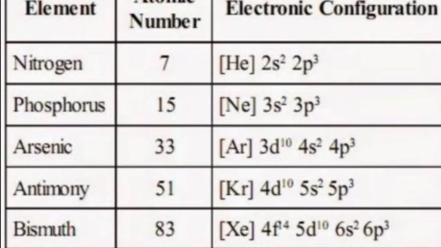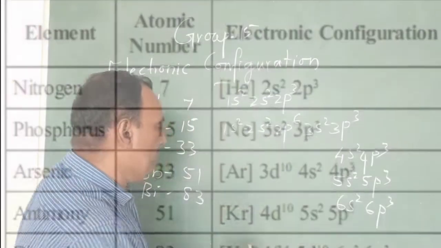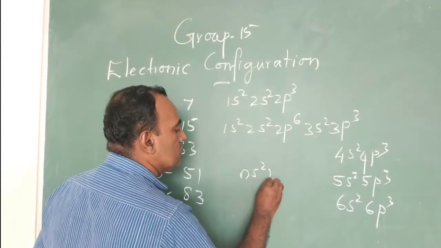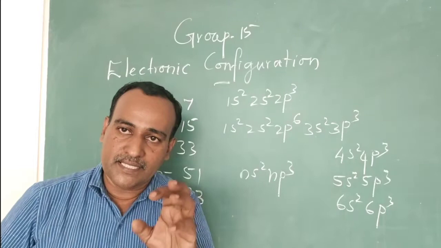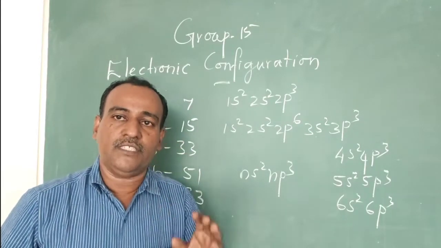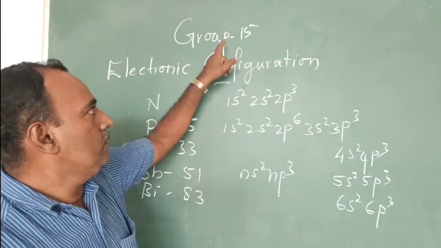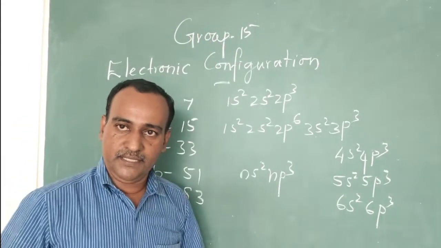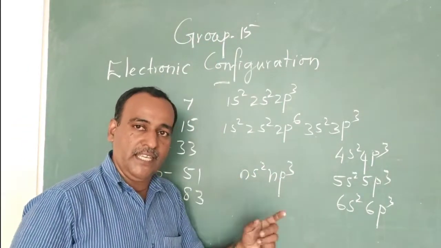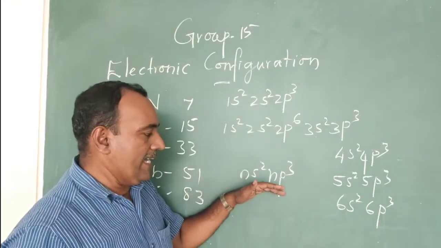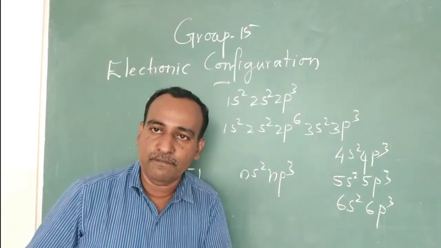That means the general outermost electronic configuration of group 15 is ns2, np3. The s orbital is completely filled, whereas the p orbital is half filled.